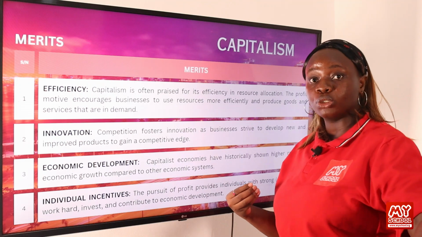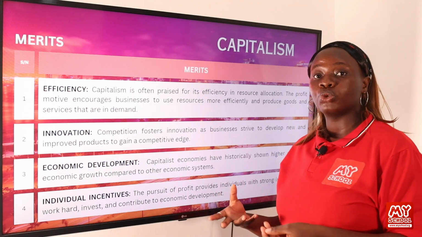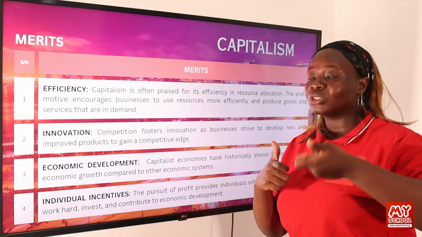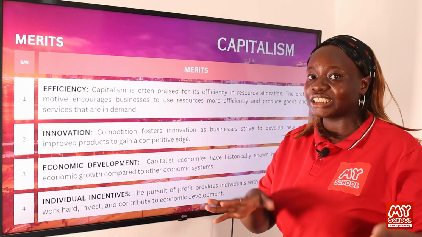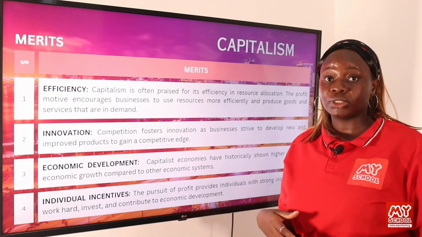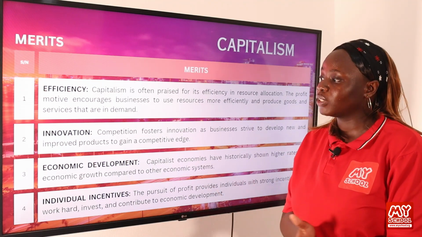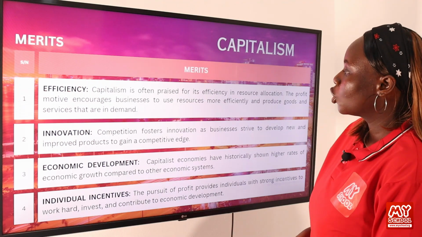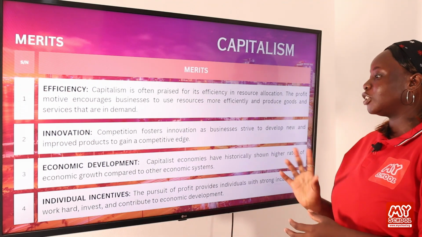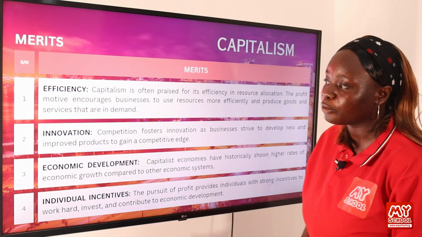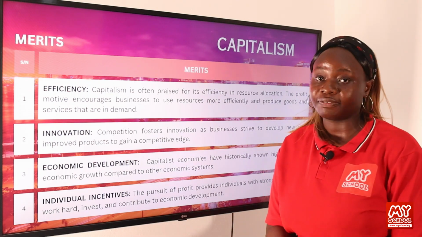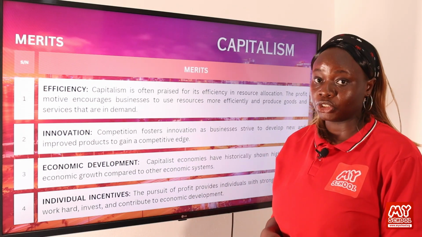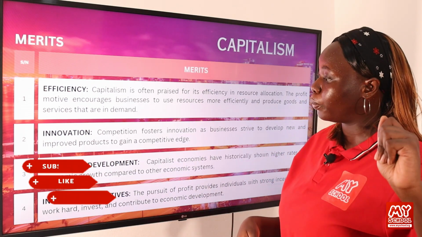So dependent on the consumer's need, you produce goods and services. And when you're in competition with other people, you try to make your goods and services better. All of this makes the society more efficient to produce more resources, and at the end of the day, more profit. So another merit of capitalism is innovation. Competition fosters innovation as businesses try to develop new and improved products to gain a competitive edge. So capitalism helps to increase the spirit of innovation, especially when you're in competition with other people.